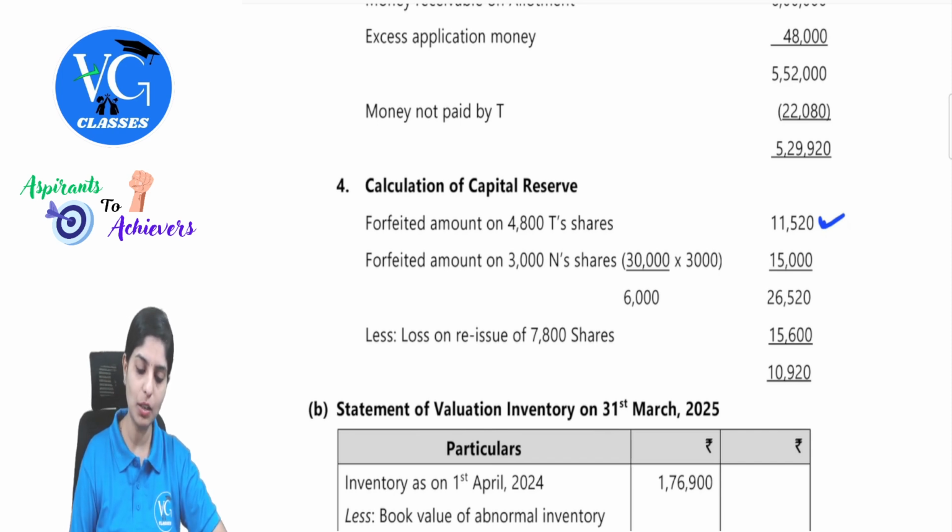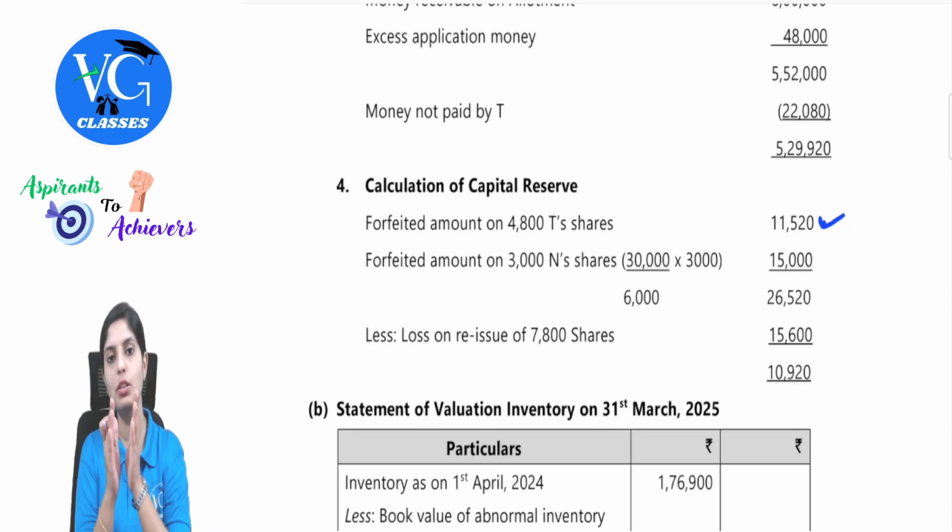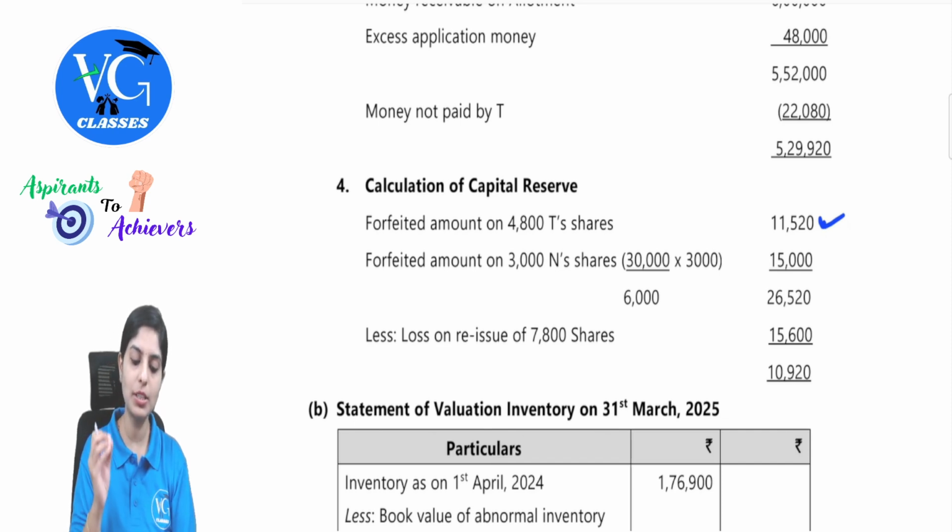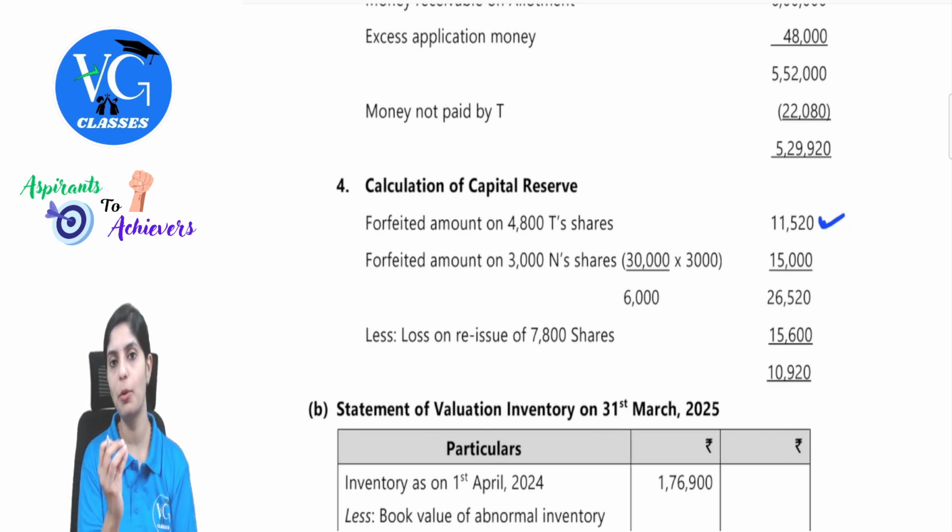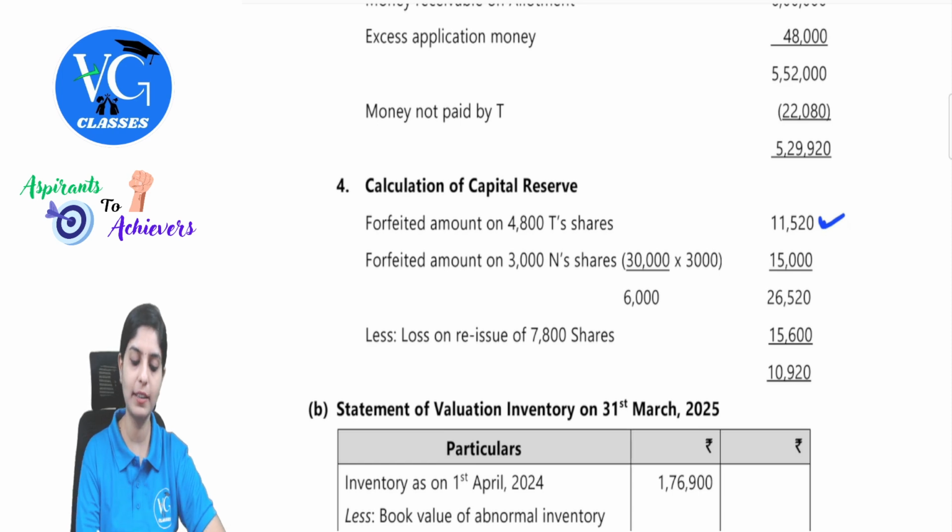Now this 3,000 is from the total number of shares, which is 6,000. 6,000 was his number of shares, and in that I'm only using 3,000. How much is the balance lying in the forfeiture amount? Remember, from the calls in arrears, we had 30,000. So that will be reflected in the balance in share forfeiture. So we're taking it on the proportionate basis. Out of 6,000, how much is it for 3,000? So 15,000. 26,520 is the balance available.